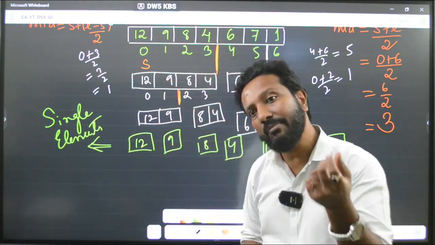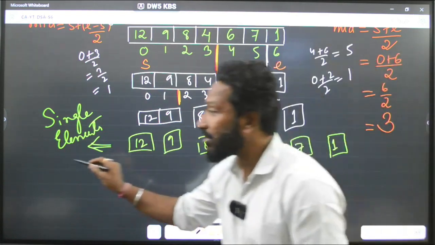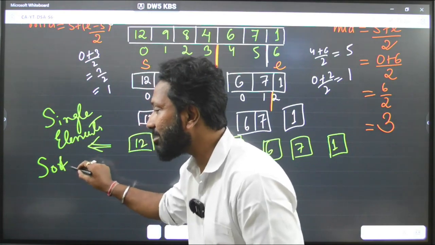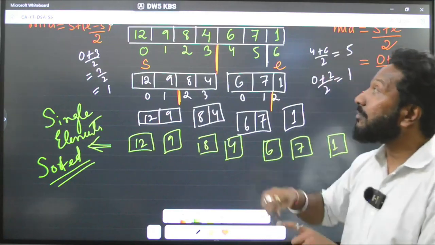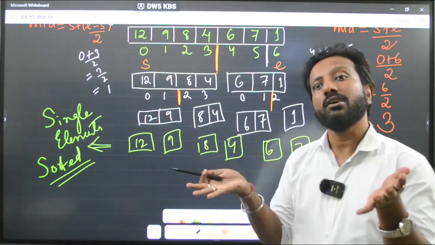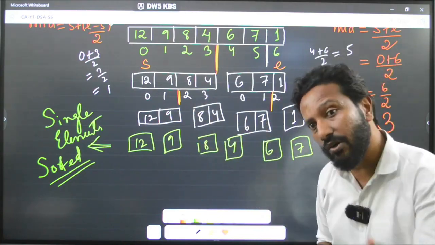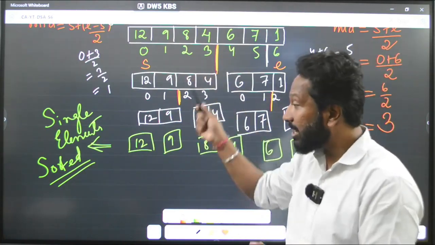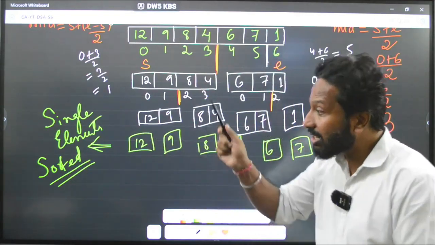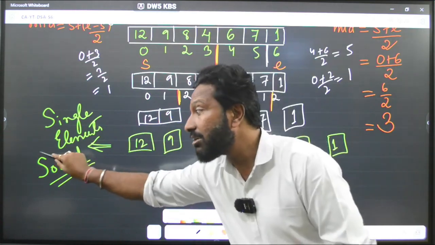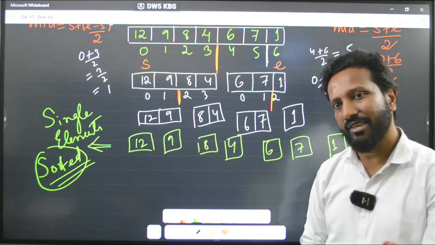And in practical terms, a single element is called a sorted element. It is sorted because there is nothing to compare. So the merge sort algorithm says that a bigger array will be repeatedly divided into smaller chunks as long as the whole array is not divided into independent single elements, because a single element is considered sorted. Got it? Understood this? Okay.